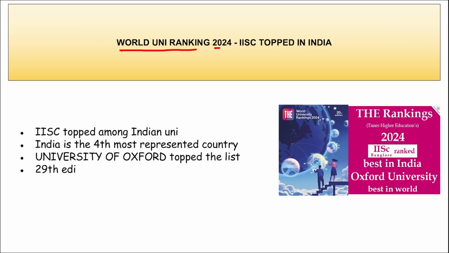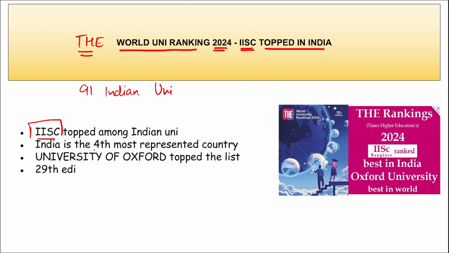World University Ranking 2024 was released, and among the Indian institutes, it was IISc Bangalore that has topped in India. I repeat, recently Times Higher Education, or here you can see THE World University Ranking, that is your Times Higher Education World University Ranking for 2024 was released, and IISc Bangalore has topped among the Indian universities. In this particular ranking, 91 Indian universities were listed, and among them IISc Bangalore, that is in Karnataka, has become the top institution among the Indian universities.